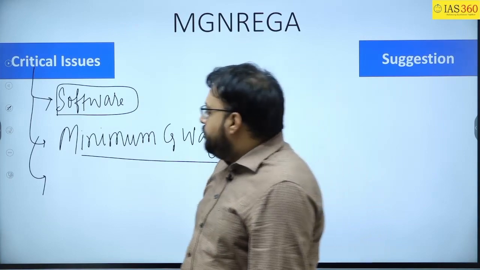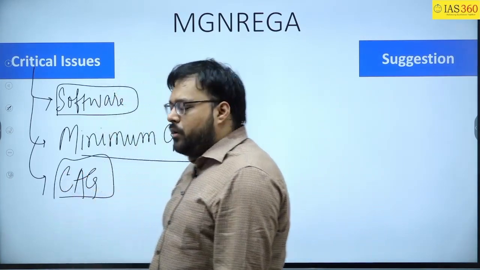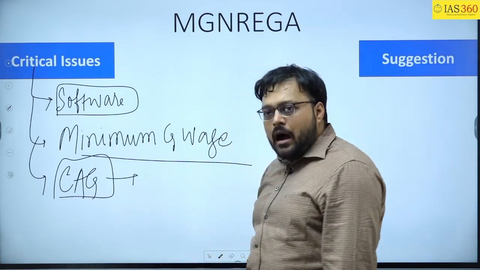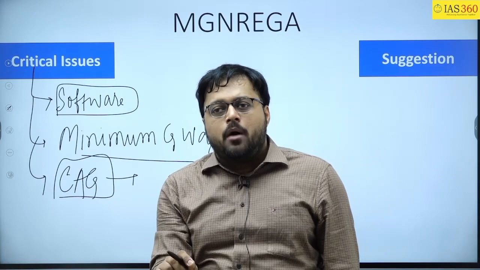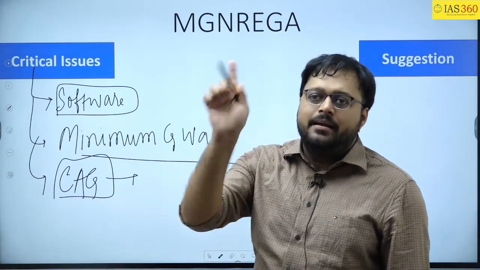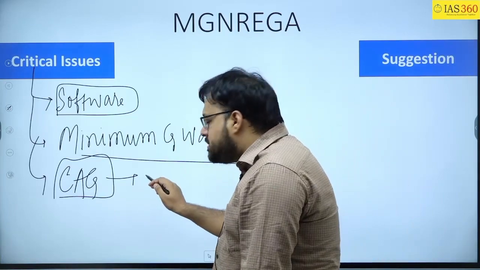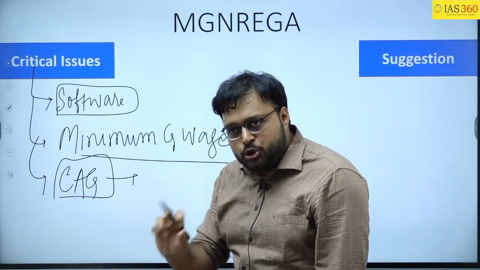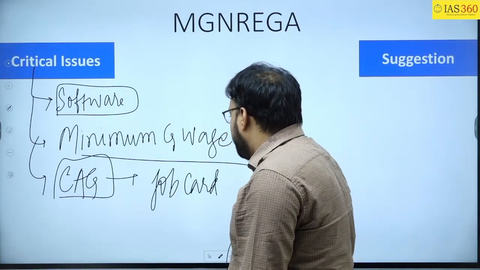Then it has been observed in the CAG report that job cards for all the people who are asking for jobs have not been created, and it is against the mandate of MGNREGA, because MGNREGA says that once a person comes for a job, a job card must be set up for them.